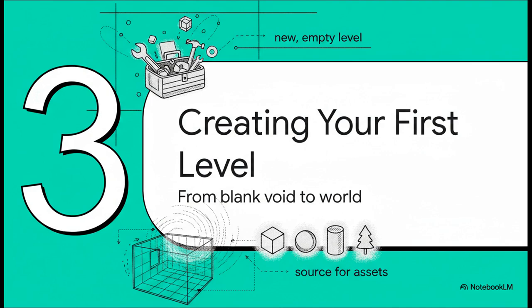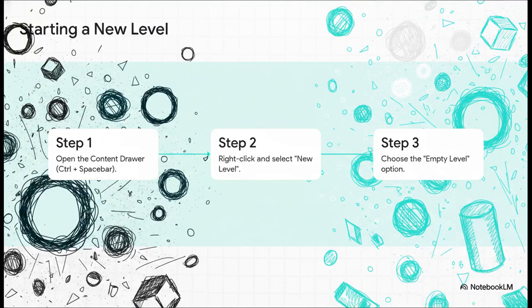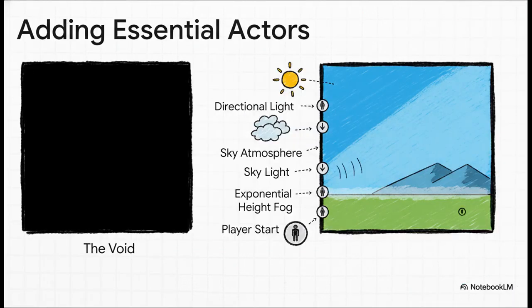We're going to create our canvas, a brand new, totally empty level where our room will come to life. This part is super easy. Just pop open the content drawer, right-click, and make a new level. Choose that empty level option and poof, you'll get a screen that is completely black. Just a void. Don't panic, that's exactly what we want. A true blank slate.